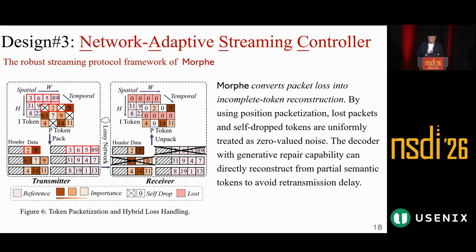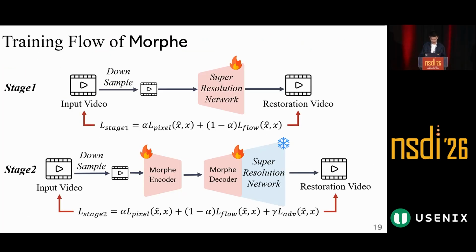Morphe converts packet loss into incomplete token generation. The key idea is to treat the lost packets and self-dropped tokens in the same way. And the decoder reconstructs the video from partial semantic tokens. Because the decoder has a generative repair ability, it can just fill in missing regions without waiting for retransmission. This design enables low latency streaming and strong packet loss resilience.